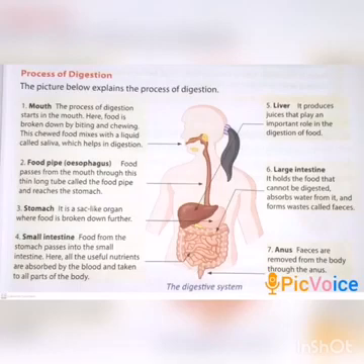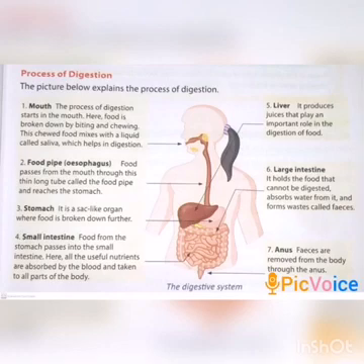Next, food pipe. Our tongue pushes the food down into the esophagus. This process is called swallowing. Esophagus is a long, thin tube which transports the food from the mouth to the stomach. It is also called food pipe.